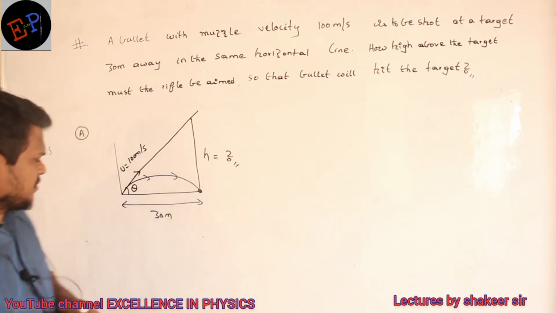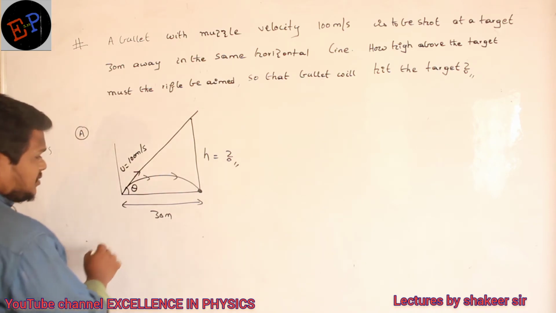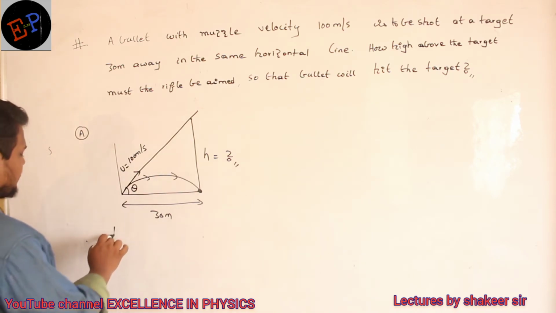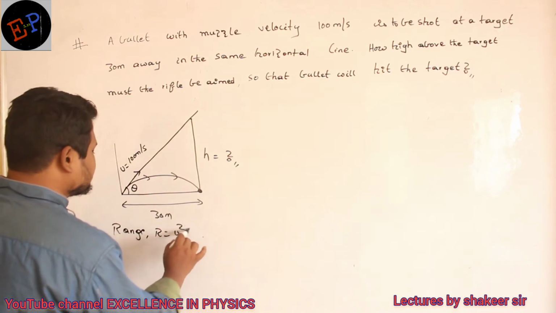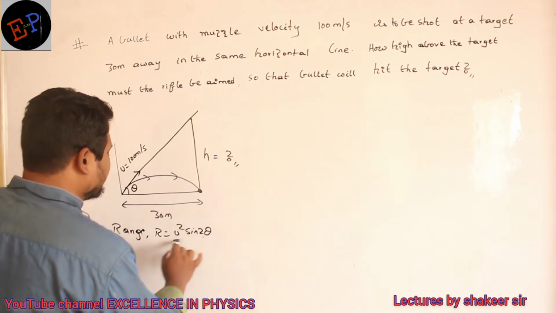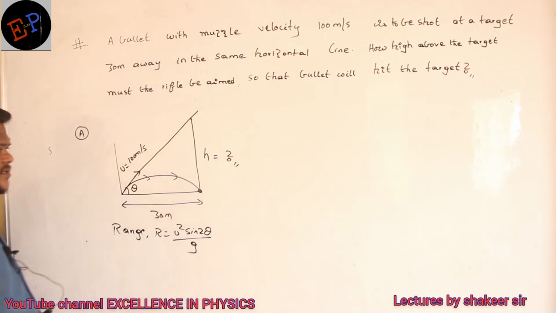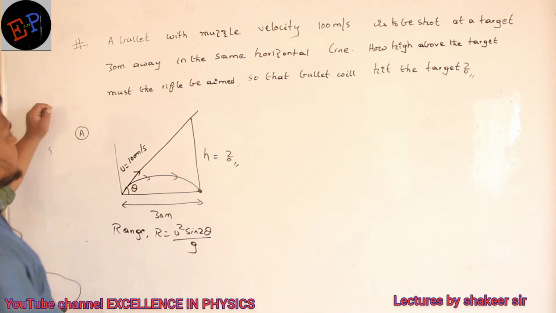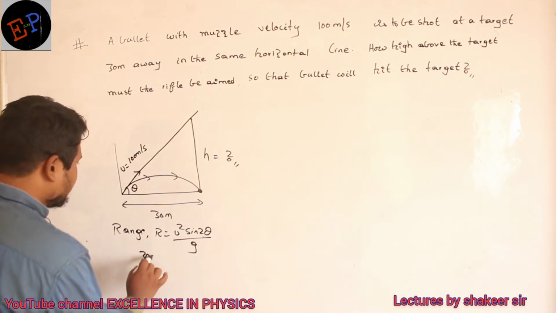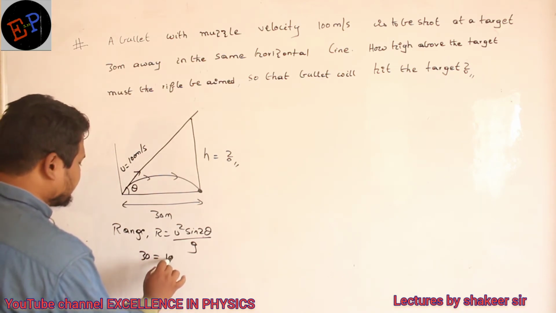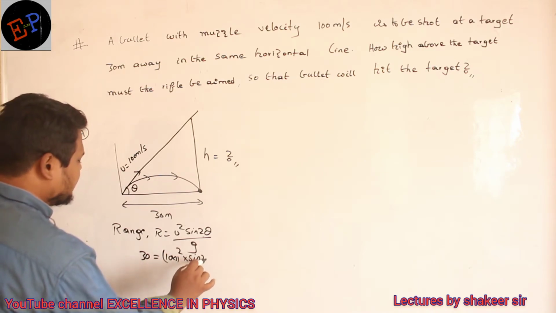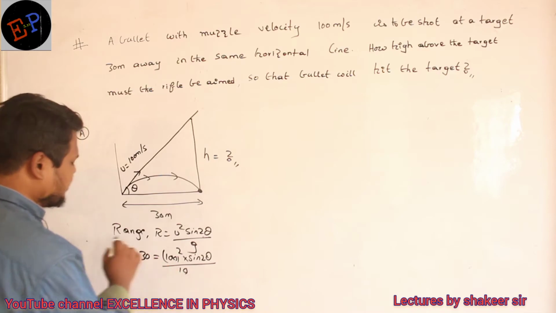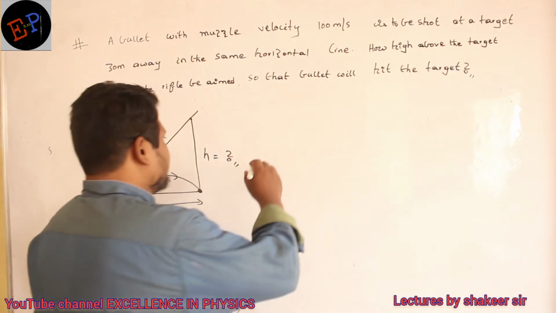Are you able to understand? So what is the equation to calculate the range of a projectile? Range of a projectile, R is equal to u square sine 2 theta divided by g. This is the equation for range. So substitute the values. The given range is 30, initial velocity 100 square, and g value is 10.